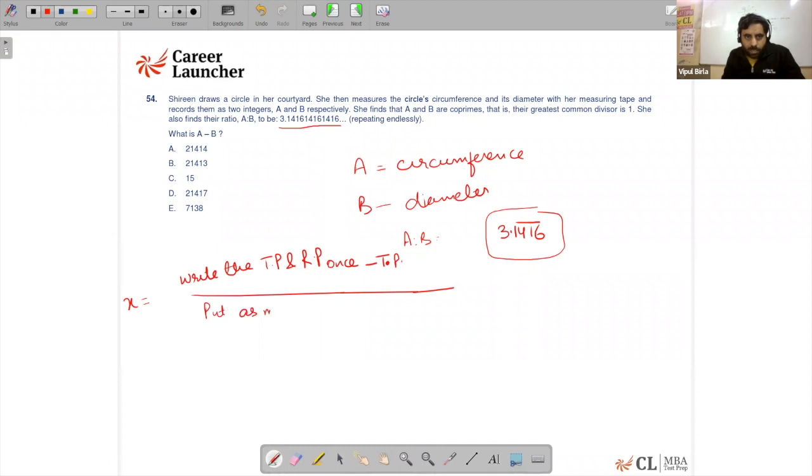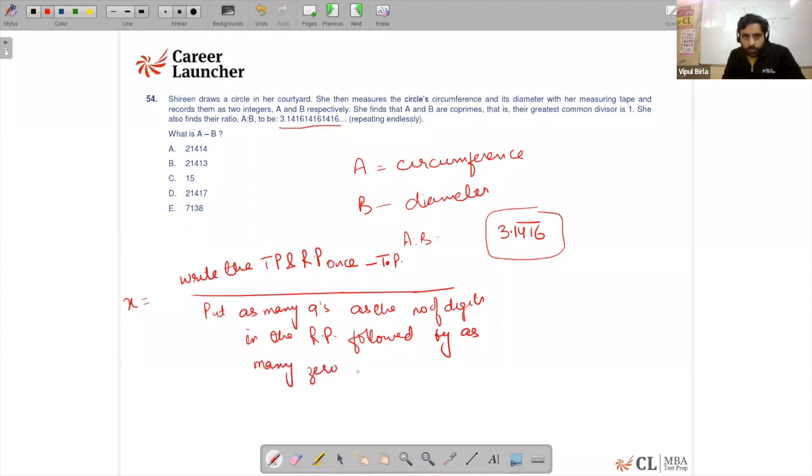Put as many nines as the number of digits in the recurring part, followed by as many zeros as the number of terminating digits after the decimal.